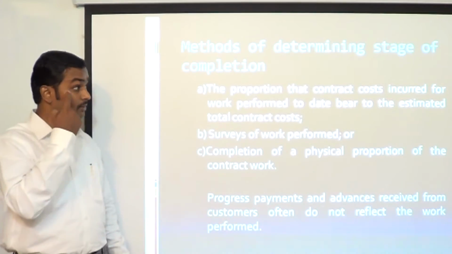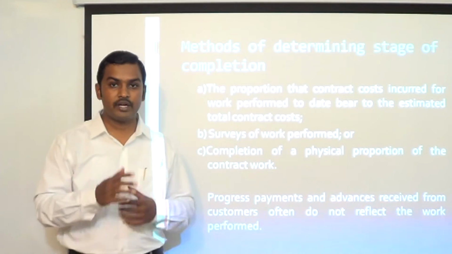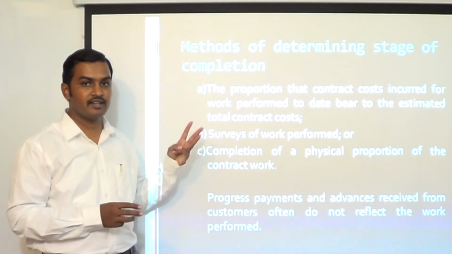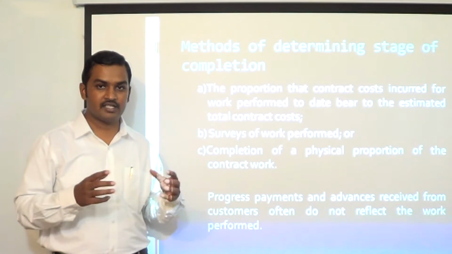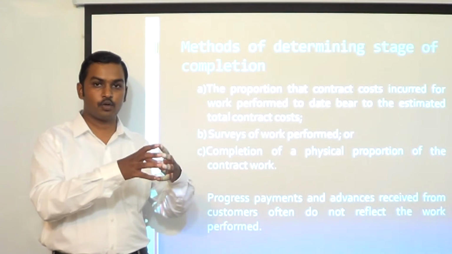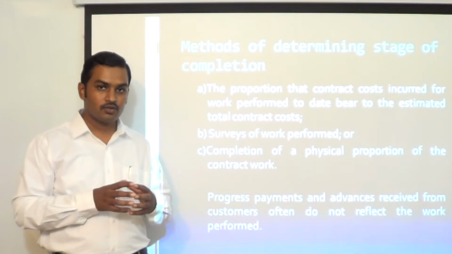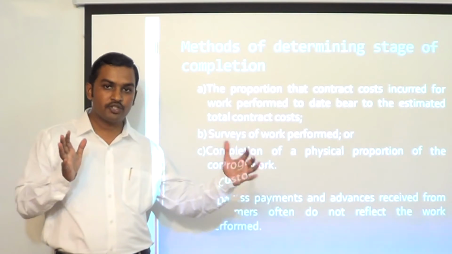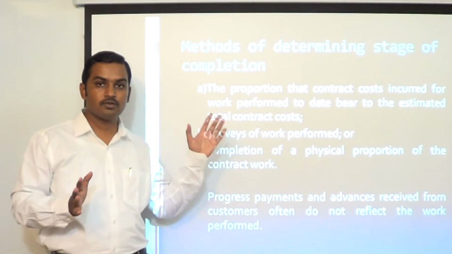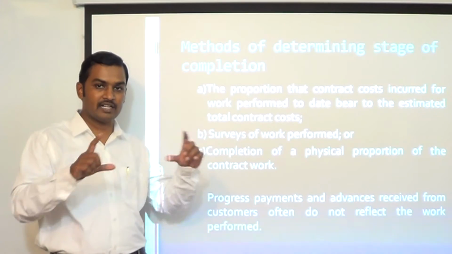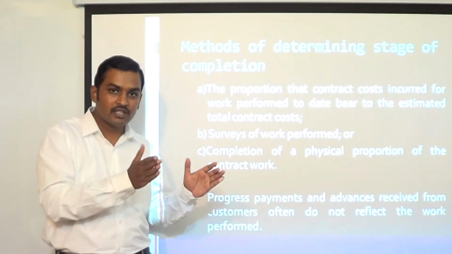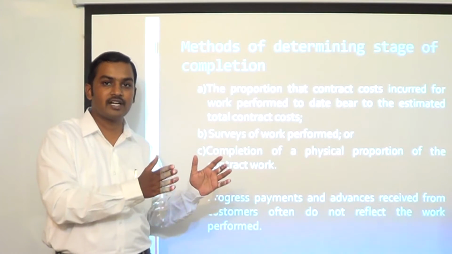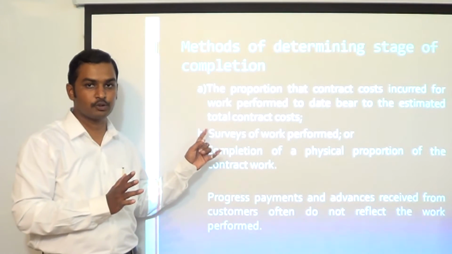Now, methods of determining stage of completion. How can I determine the stage of completion? The standard gives us three options. One is the physical completion method. Let us say we are talking about a road construction activity. We can physically measure with a tape how much of the work has been done. So we can apply the physical proportion of the work. Let us say the contract is for construction of a 10-kilometer road. You have completed 1 kilometer of road. We can say 1/10 of the work has been completed. That is the physical proportion method.